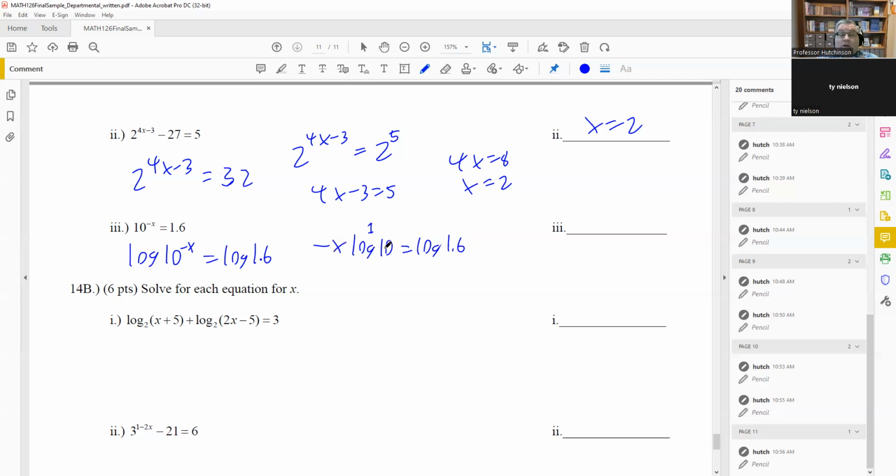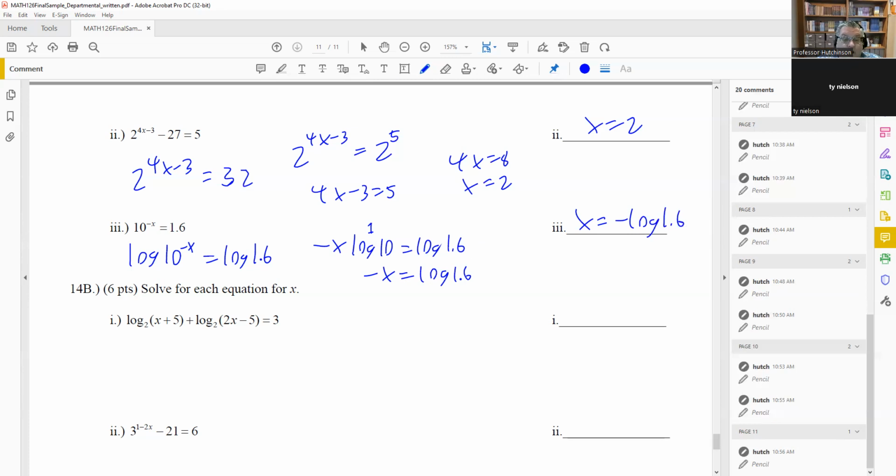Log base 10 of 10, that's one of our special properties. So I just get negative x equals log 1.6. And then if you just divide both sides by a negative, we'll get our answer, negative log of 1.6.